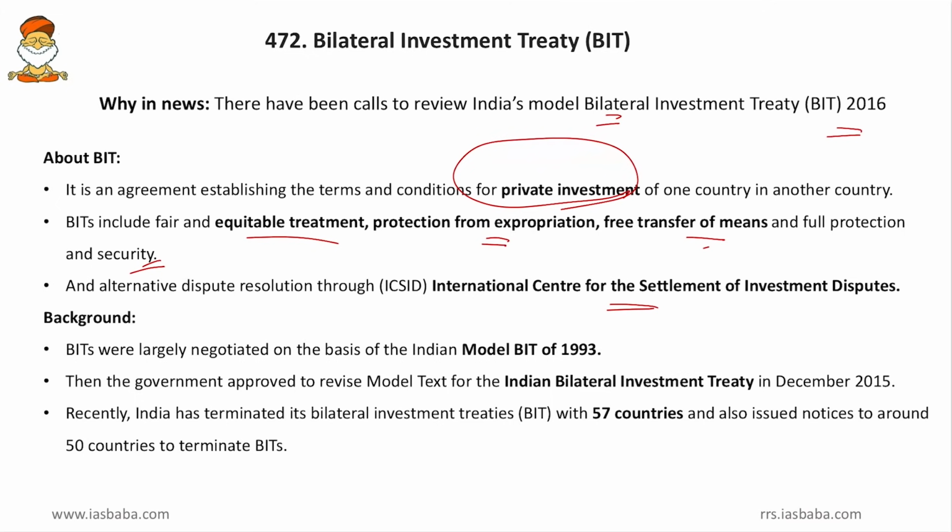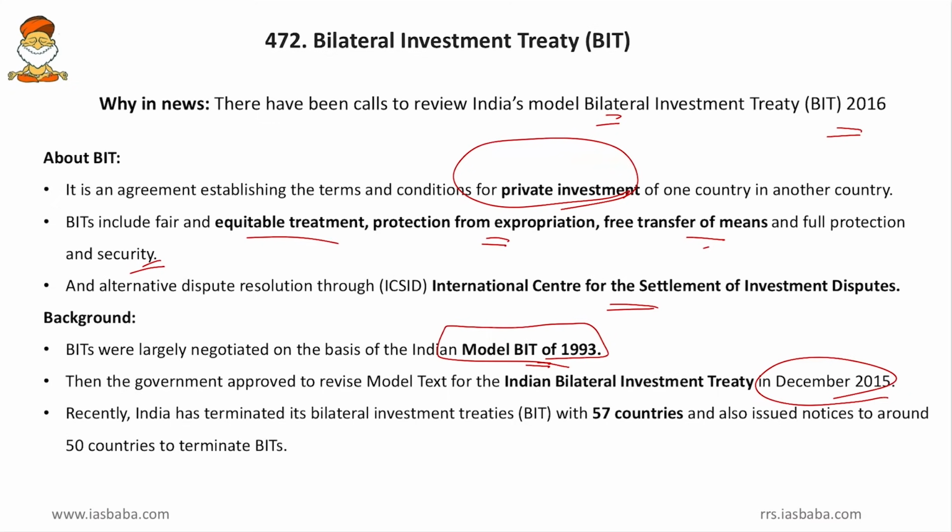Now coming to India's BIT. The BITs were largely negotiated in India on the basis of the model BIT of 1993. So this was the basis on which we used to sign BITs. Then the government approved to revise the model text for the Indian Bilateral Investment Treaty in December 2015. Yes friends, the issue started from 2015 when the government planned to revise these BITs.